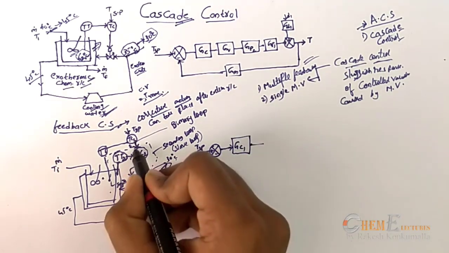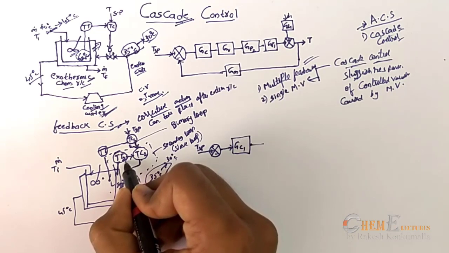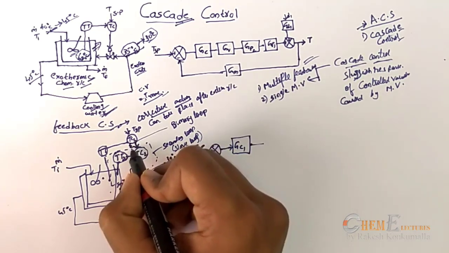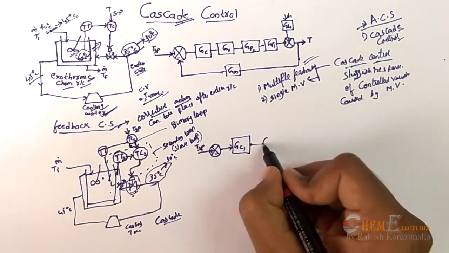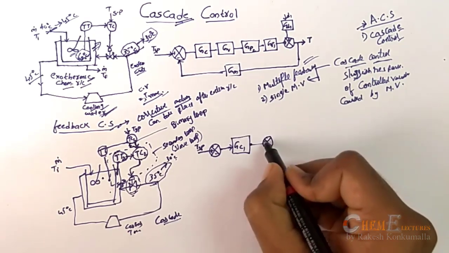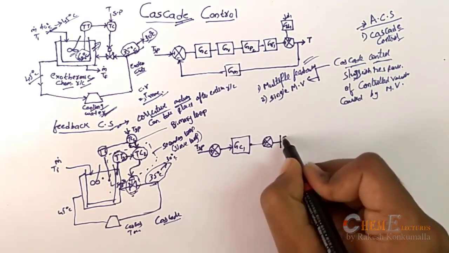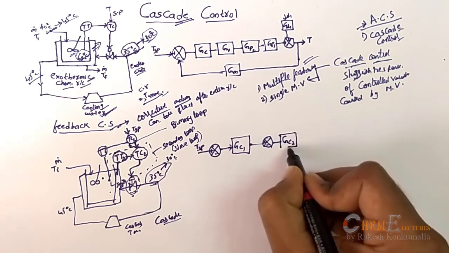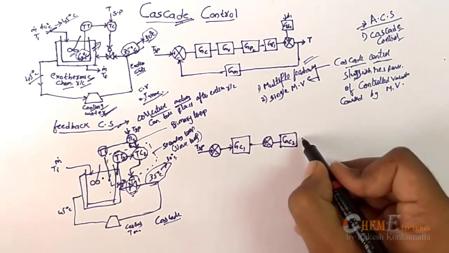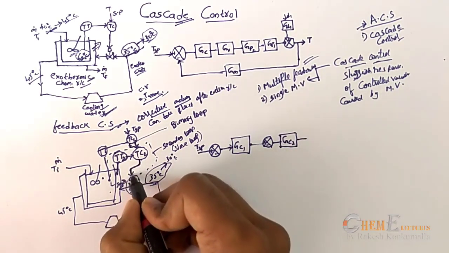But before that, it has two inputs, that is the temperature transmitter and the set point error. It will again be a comparator, and the second controller GC2 of the secondary loop is going to the final control element,